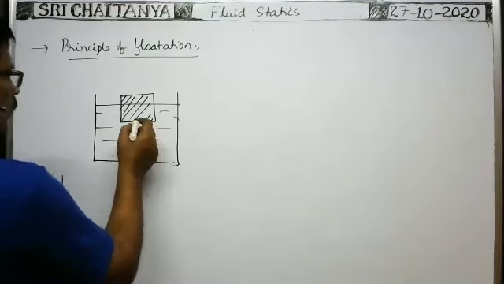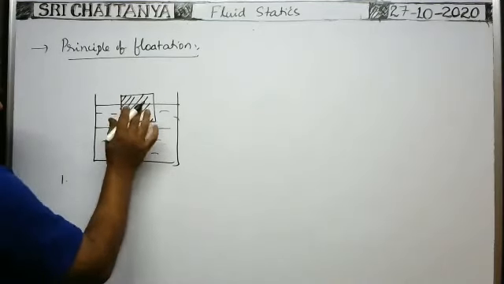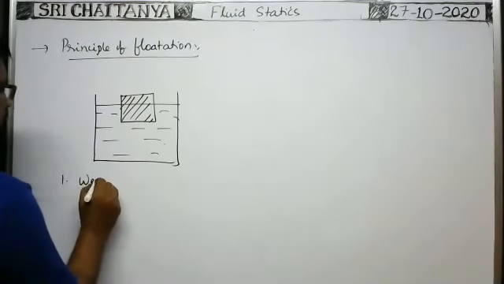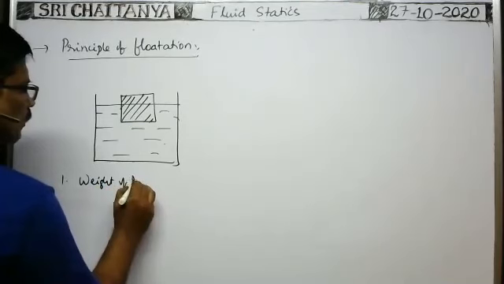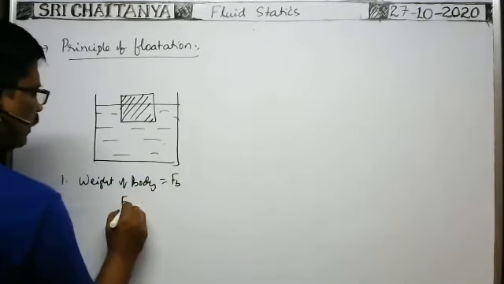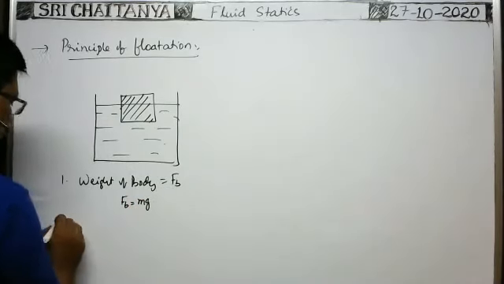No doubt, first we know weight of the body is equal to buoyant force as it is floating. So first, according to the principle of flotation, weight of the body is equal to buoyant force. That means F_B is equal to weight of the body, mg. That already we know.